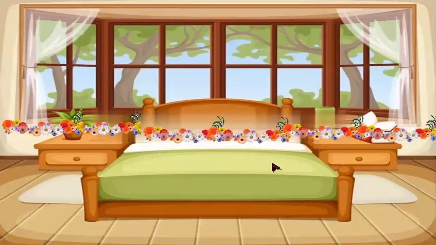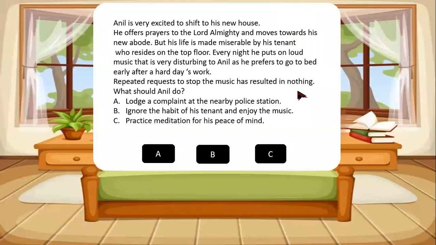There's another room. Now again, I have to find clues. So I click here. There is no clue. So I click here. No clue. Here also, there is no clue. Suppose I click on this door. There is no clue. Let me find out if I can open the window. Okay, there is a question over here.